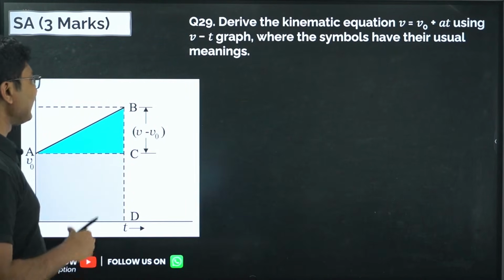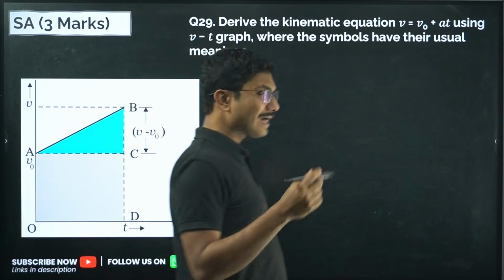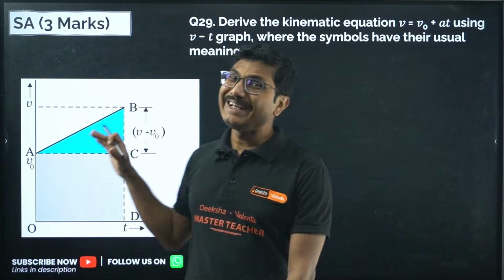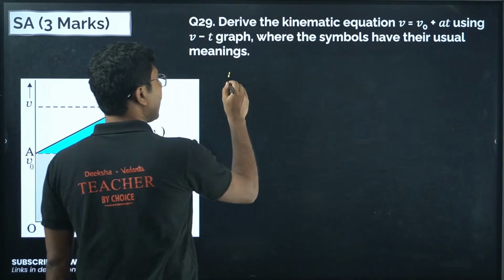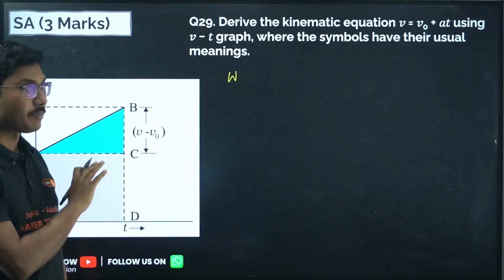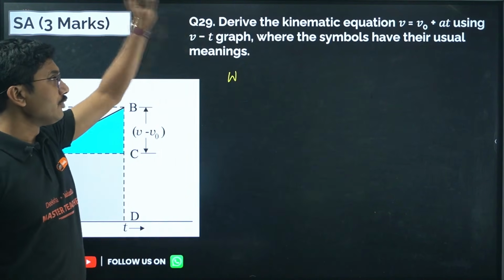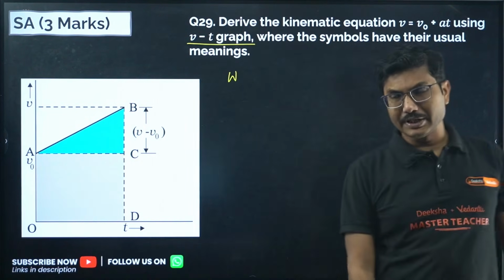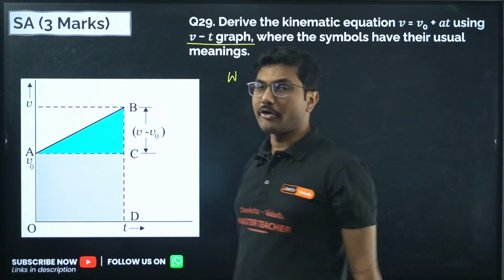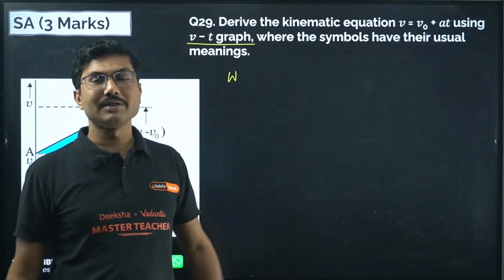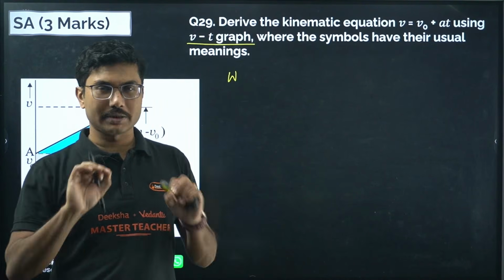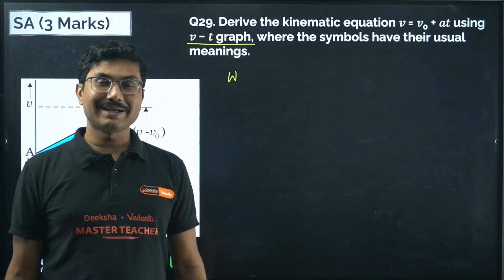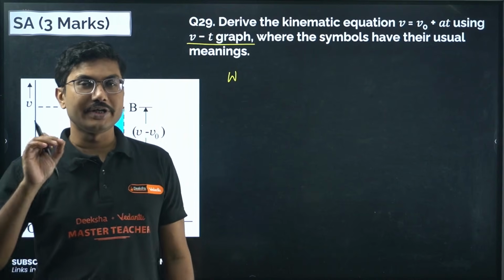Now what is acceleration? Acceleration is rate of change of velocity. Plotting the graph is compulsory because they are asking you to use the vt graph. If any question asks you to use a vt graph, then drawing the vt graph is compulsory and you get 1 mark. If you don't draw the vt graph you will get 0 marks, no matter even if your derivation is perfectly correct.